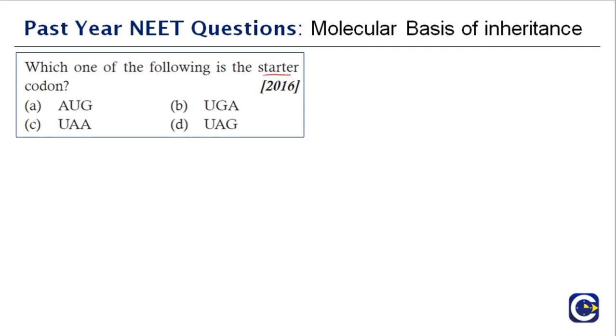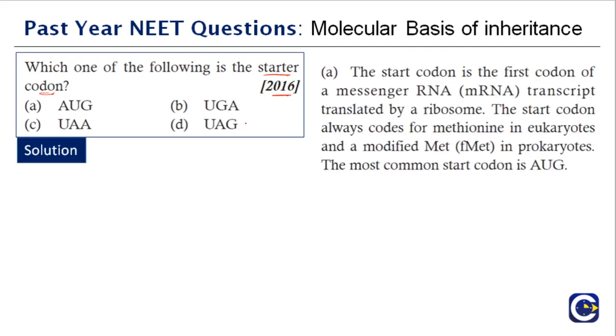Which one of the following is the starter codon? This is a very direct and easy question, also asked recently in 2016. So, which one is it? AUG, UGA, UAA, UAG. Which one is the starter codon? It is AUG. The start codon is the first codon of a messenger RNA transcript translated by a ribosome. The start codon always codes for methionine in eukaryotes and a modified methionine in prokaryotes. The most common start codon is AUG. It acts both as a start codon and also codes for methionine. Just remember that. So the right answer is option A.